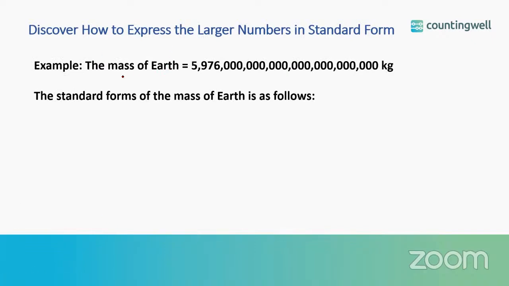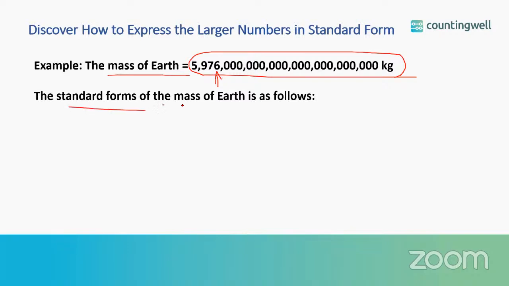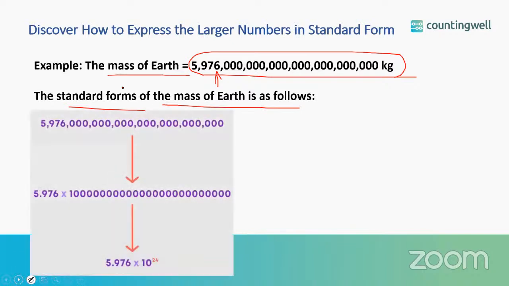Let us see one more example. The mass of the earth is given in kgs. Now, to read this number will take a lot of time. So in this way, expressing a number in exponential form is very useful. Let us see how the standard form of the given number can be written.